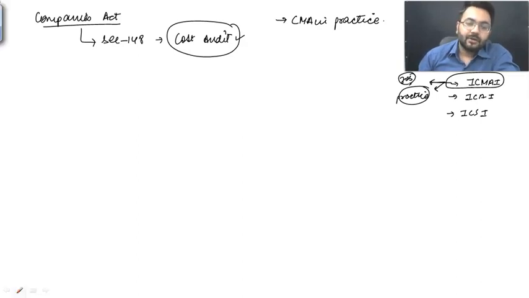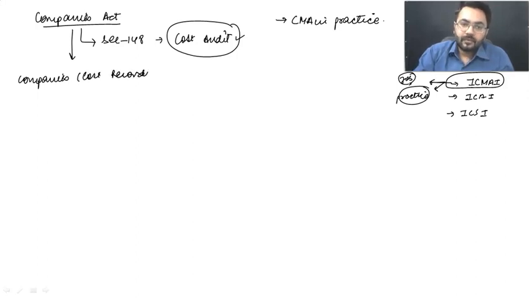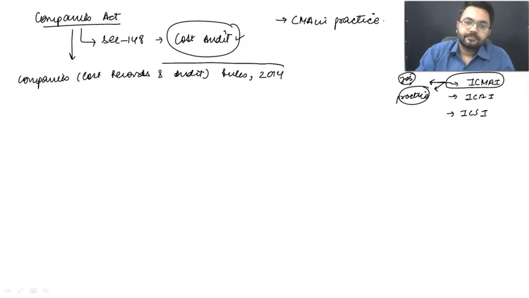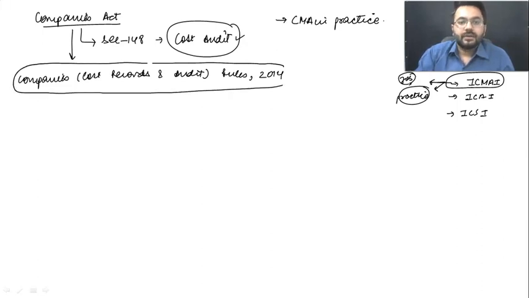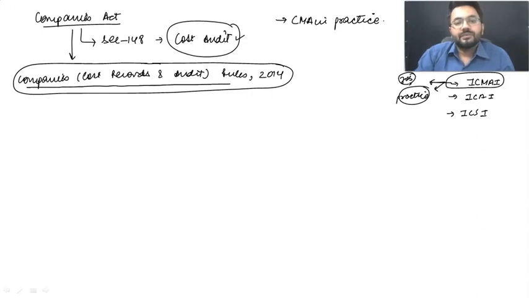Moving ahead and talking about the next part. After that, as I told you, under a particular act there are some rules which are made. When it comes to these rules, they are the Companies (Cost Records and Audit) Rules, 2014.